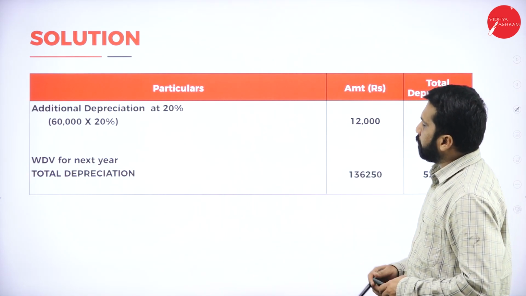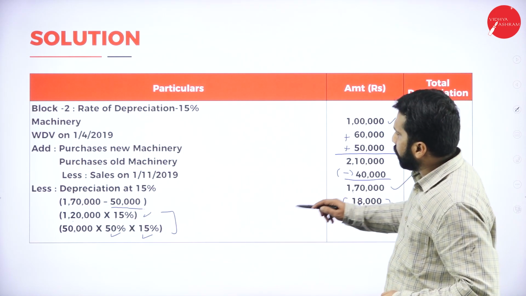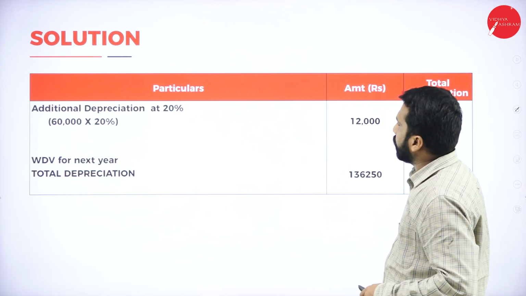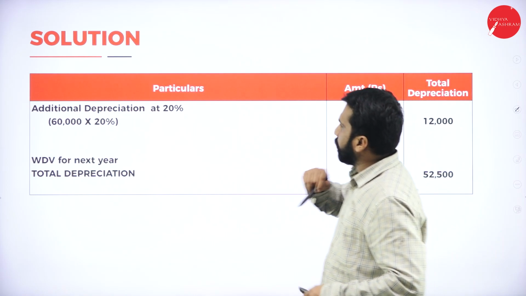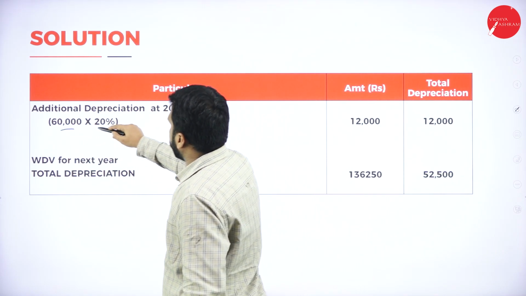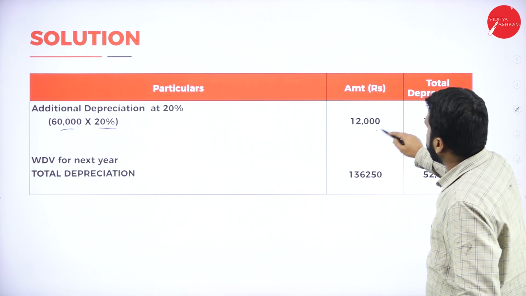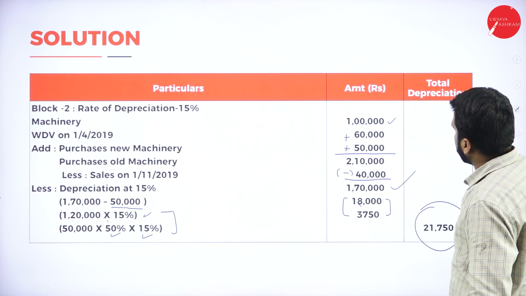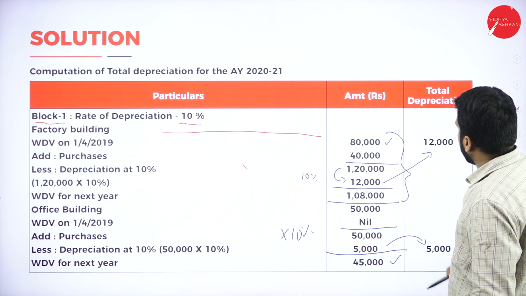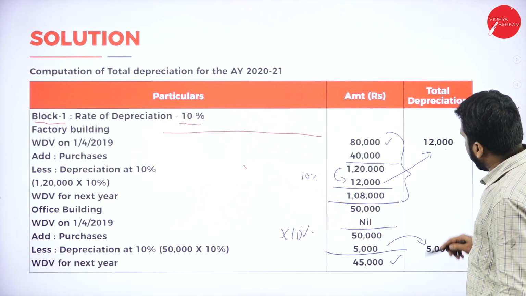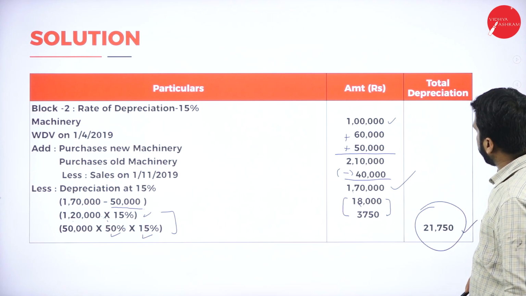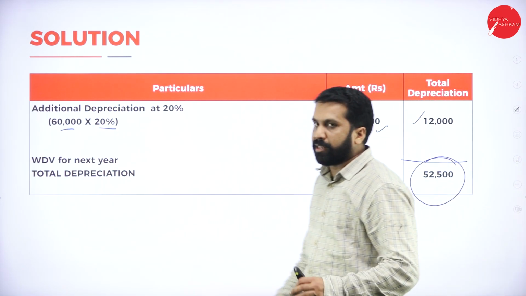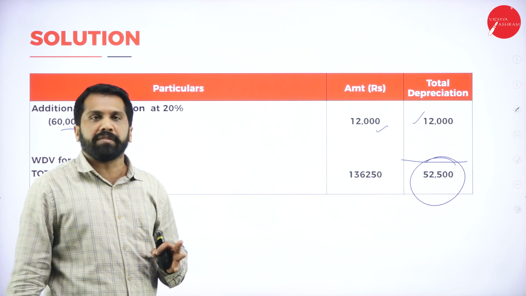If you add everything, additional depreciation, as I told you, on this you are supposed to calculate additional depreciation. So we have considered here also 60,000 into 20%, additional of 12,000. Add all the depreciation. Now, 12,000 plus 5,000 plus 1,750 plus 21,750 plus 12,000, all put together, your total calculation is 52,500.